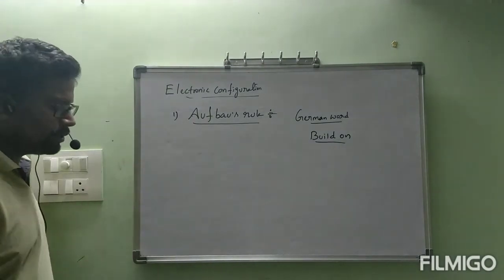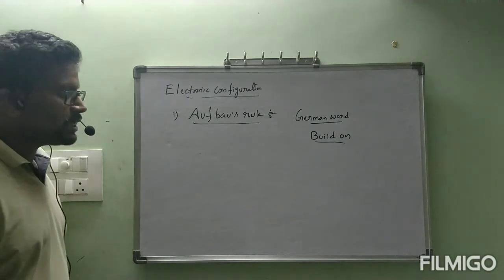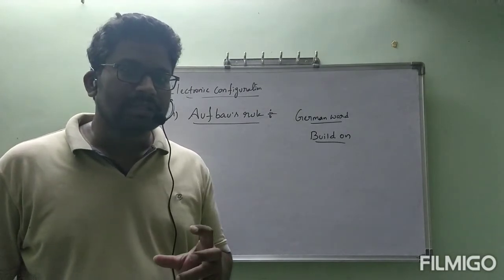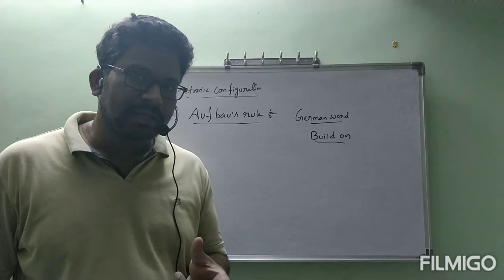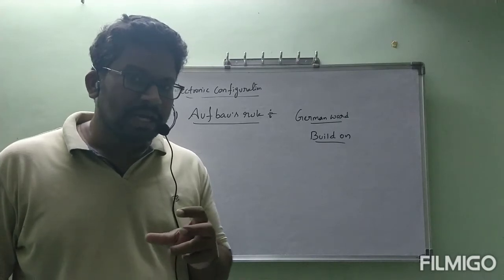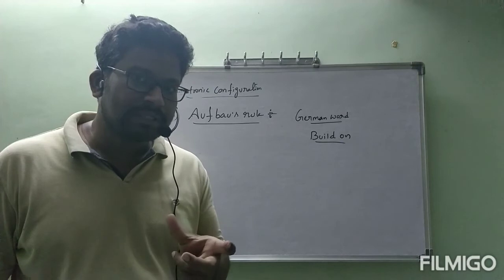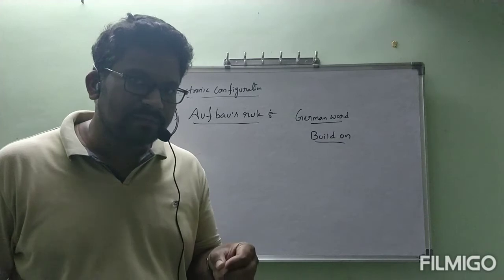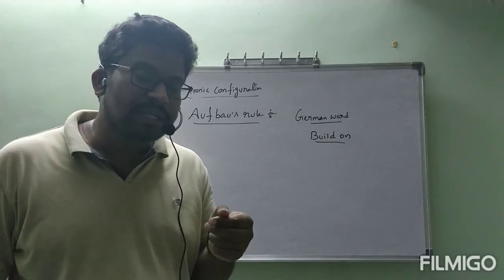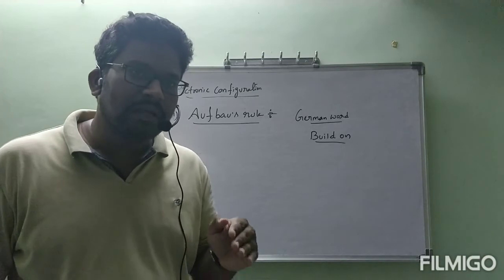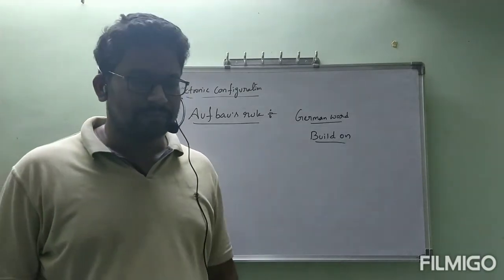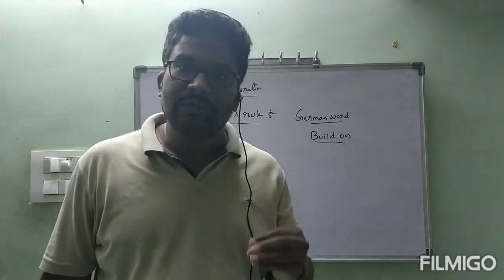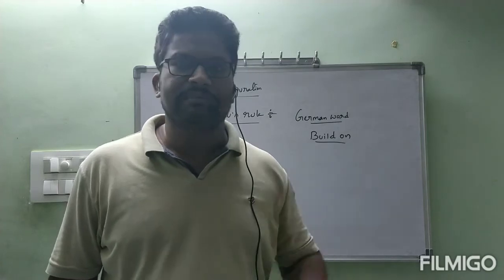Coming to Aufbau's rule, the statement is that electrons will be entering into the subshells in a way that the lower energy subshell is filled first. After the lower energy subshell is filled completely, only then will electrons enter into a higher energy subshell.